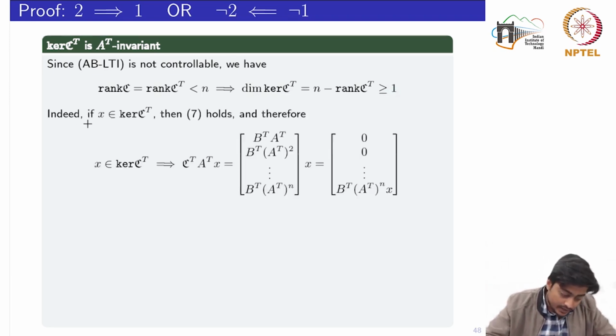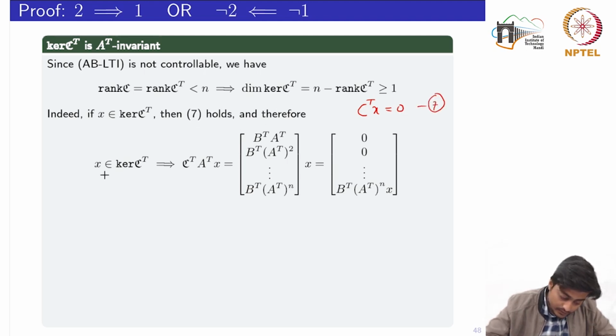Now let's see. If X belongs to the kernel of C transpose, then equation 7 holds. This equation 7 is nothing but C transpose into X equal to 0, which we had seen earlier.